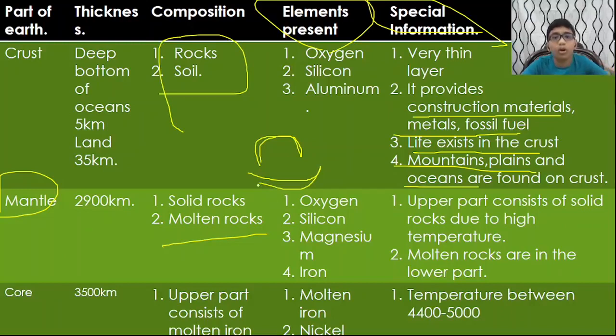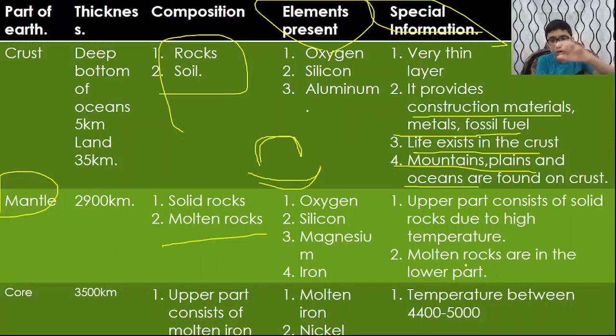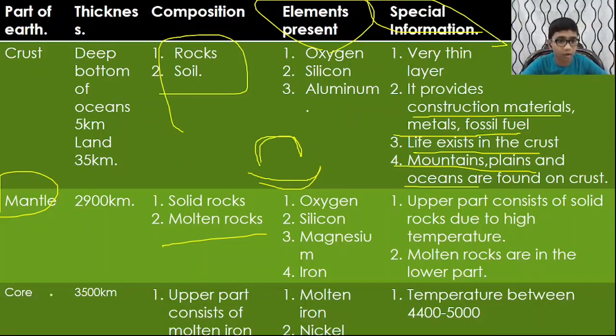After that comes the core, no? Core is hot, no? Because of that hotness, the mantle's lower part contains molten rocks. Oxygen, silicon, magnesium and iron. The upper part consists of solid rock. Yes, molten rocks are in the lower part because of the hotness of the core.